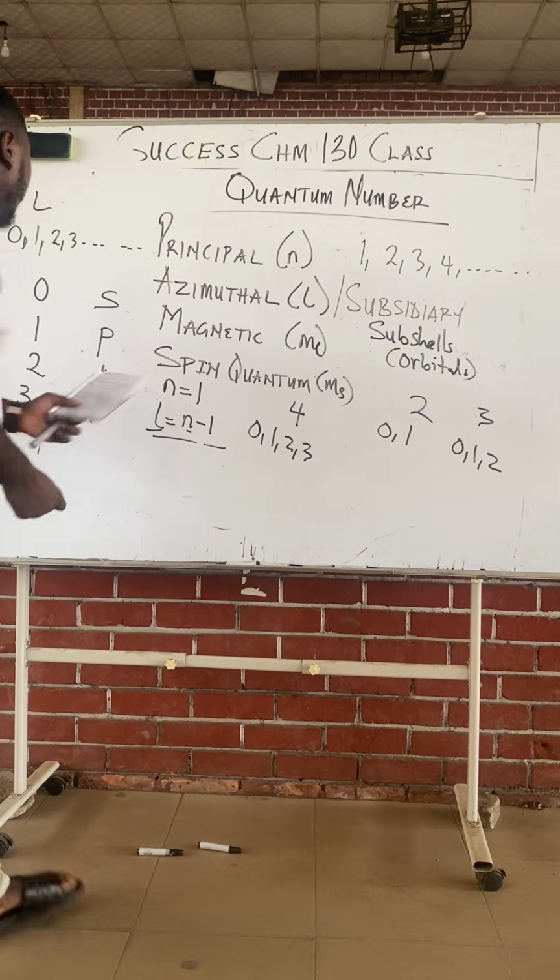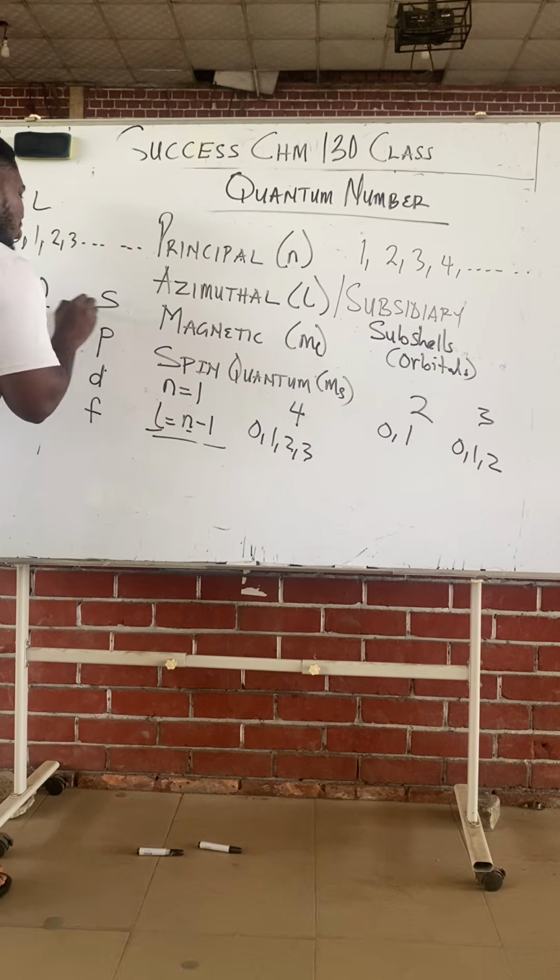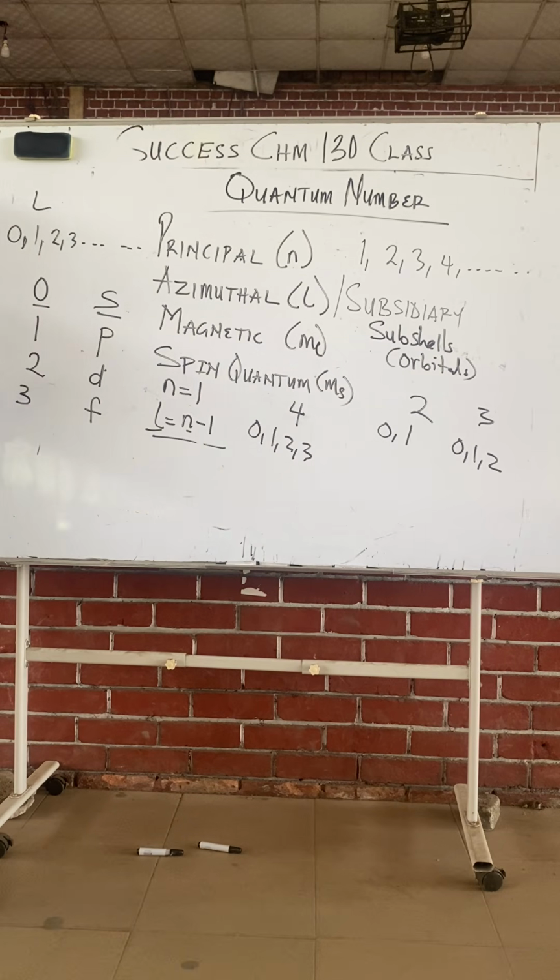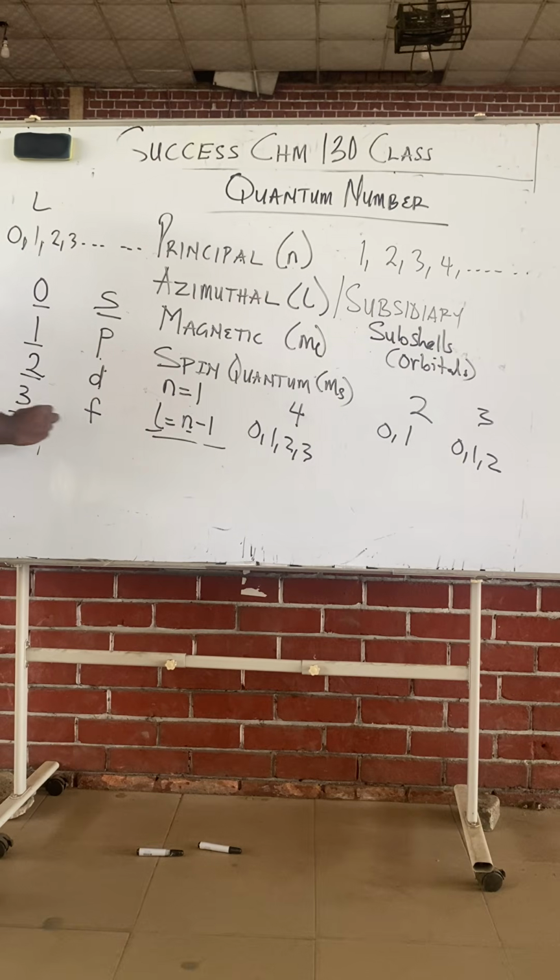Now I'm telling you that if your azimuthal quantum number is 0, you belong to an S orbital definitely. If your azimuthal quantum number is 1, P. Azimuthal is 2, D. Azimuthal is 3, F.